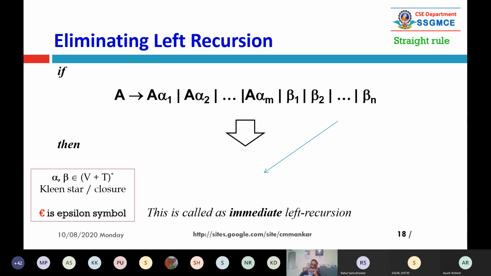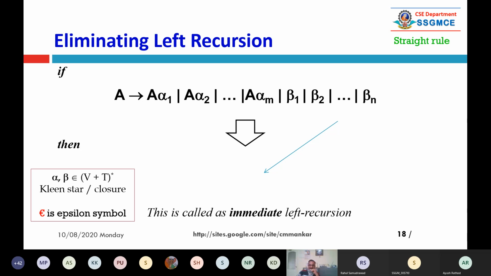So try to understand how to convert all these m number of left recursive production rules into right recursive production rules. Such a thing is called immediate left recursion.